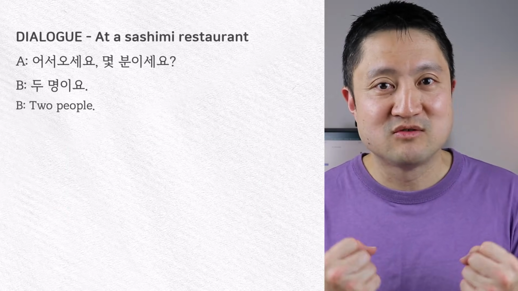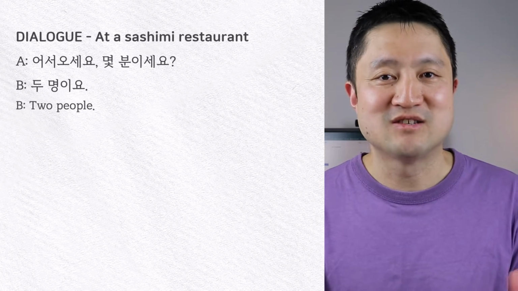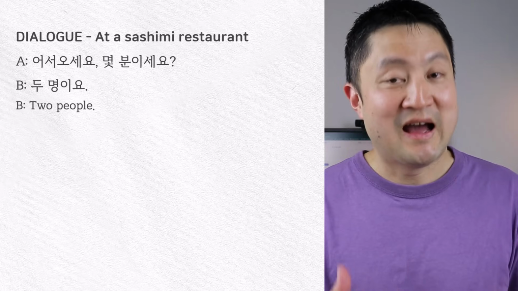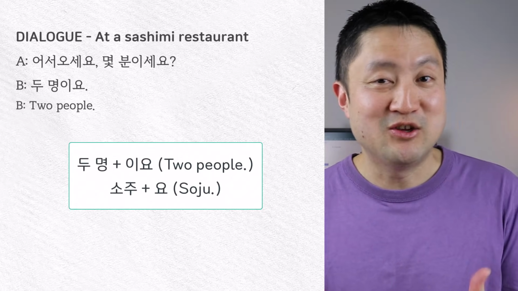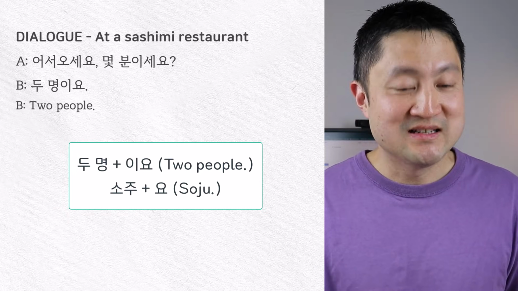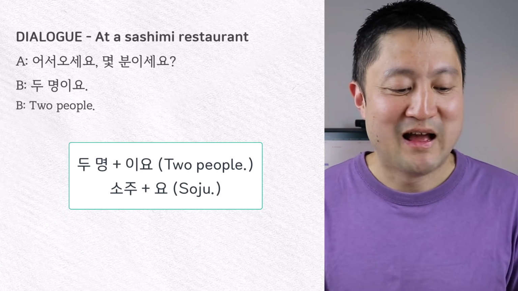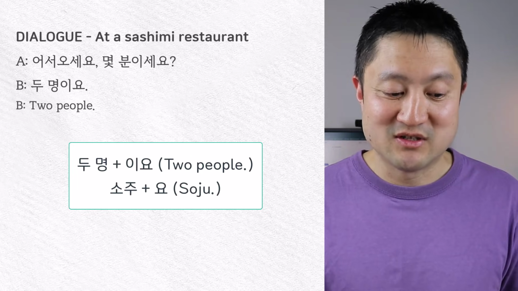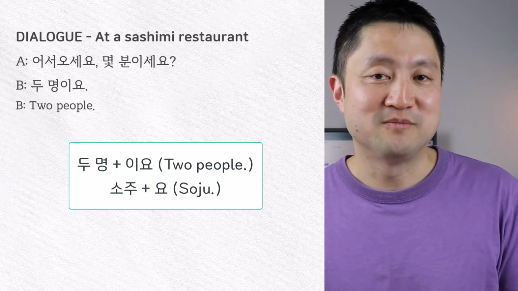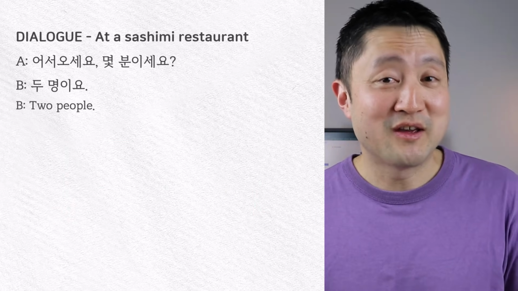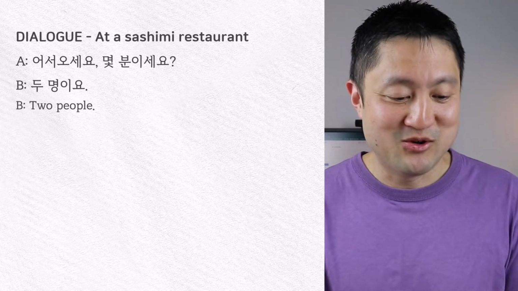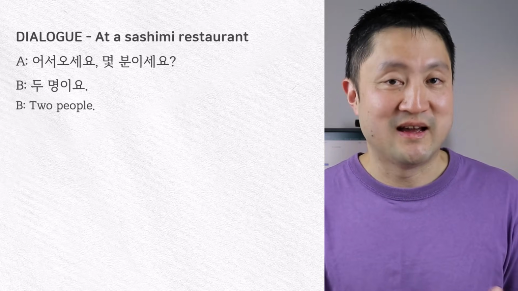And when we want to respond with a simple noun phrase rather than a complete sentence, we can't just say 두 명. We have to add a polite ending, and that is either 이요 or 요, depending on how the noun phrase ends. If the noun phrase ends in a vowel, we add 요. But if the noun phrase ends in a 받침, a consonant, like 두 명, which ends in an 이응 받침, then we would add 이요. So we say 두 명이요. So it's really important that we add 이요 at the end to make that phrase polite.